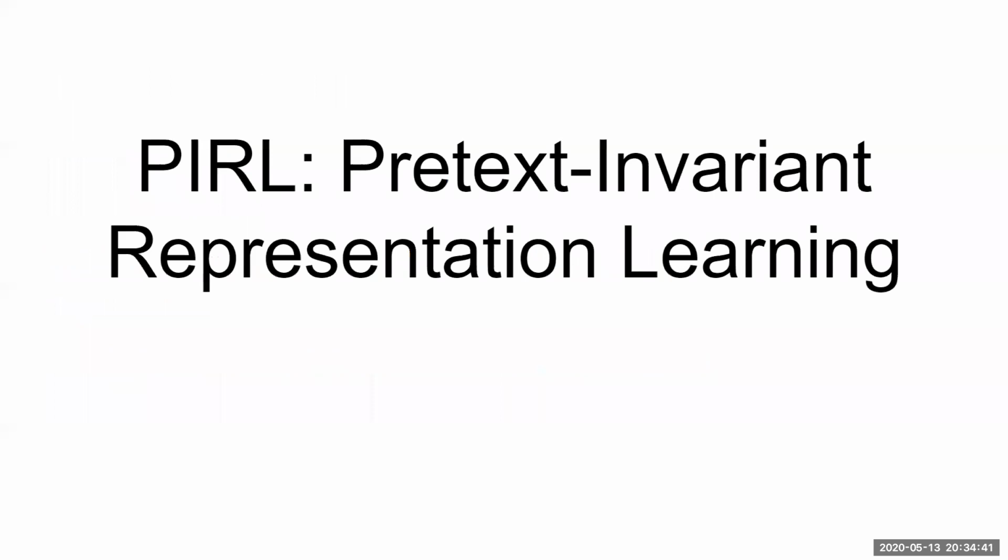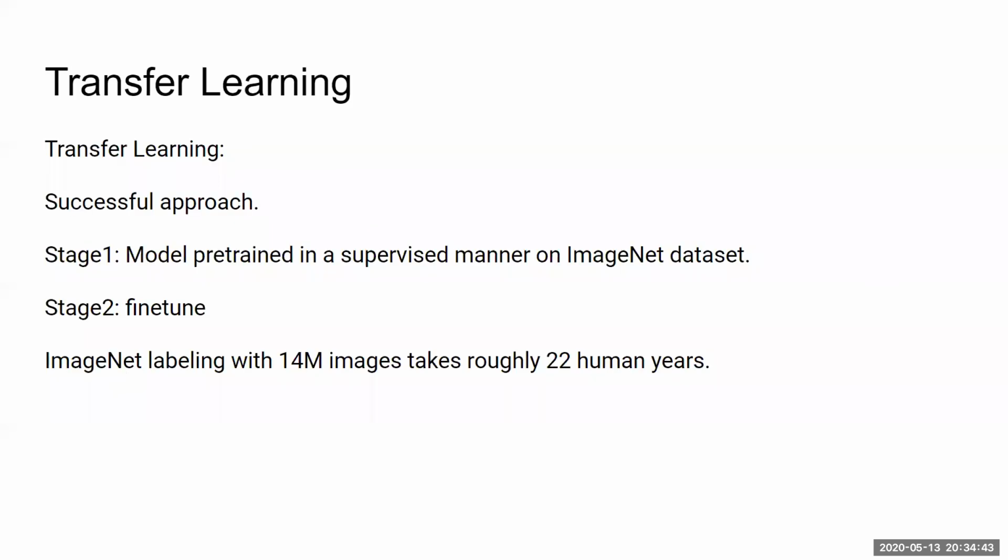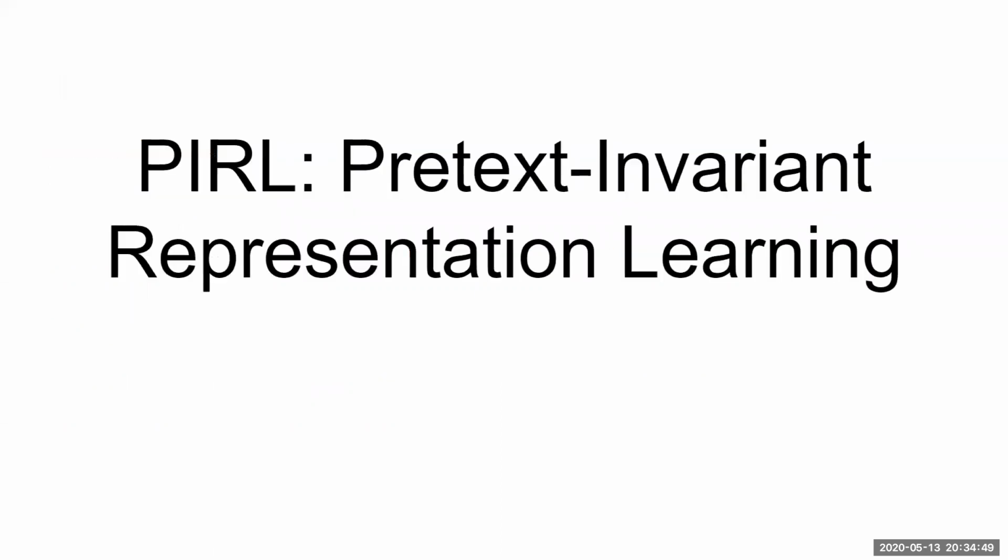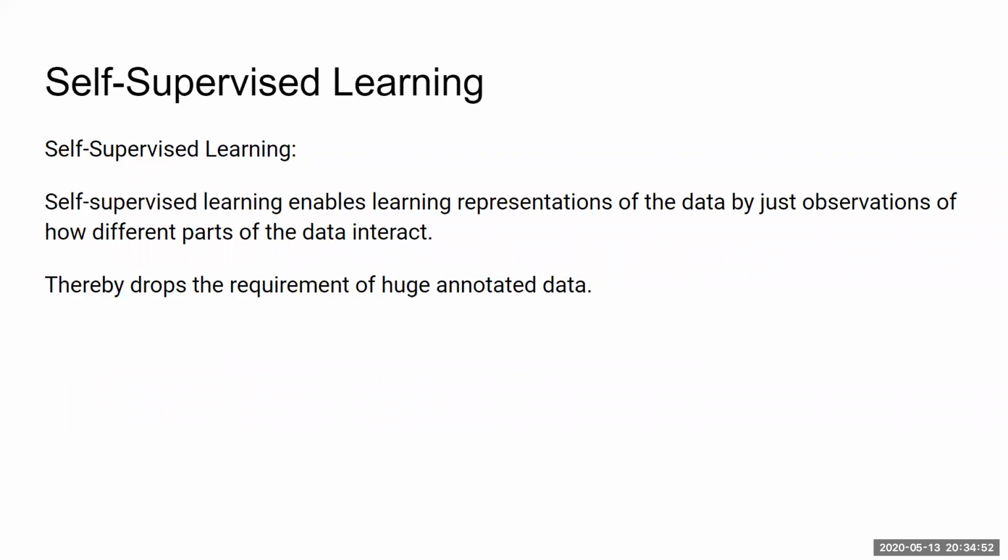So this is where the idea of PIRL comes in. If you want a good starting point like the one transfer learning gives you, you can make use of this approach called PIRL. PIRL is essentially a self-supervised learning technique.